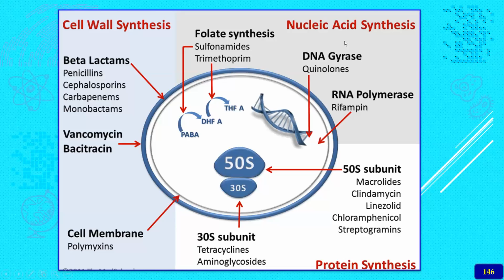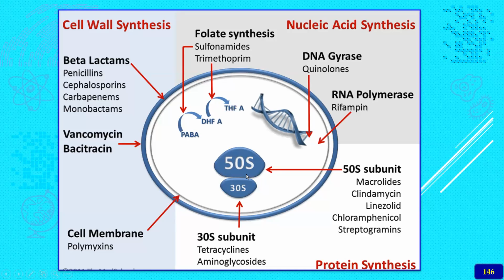Here the enzyme inhibited is DNA gyrase, which is very much required for the synthesis of the chromosomes.